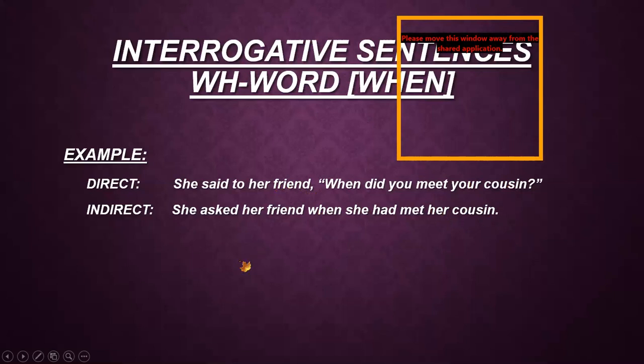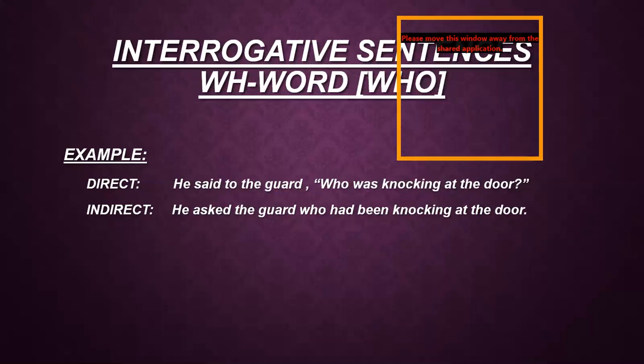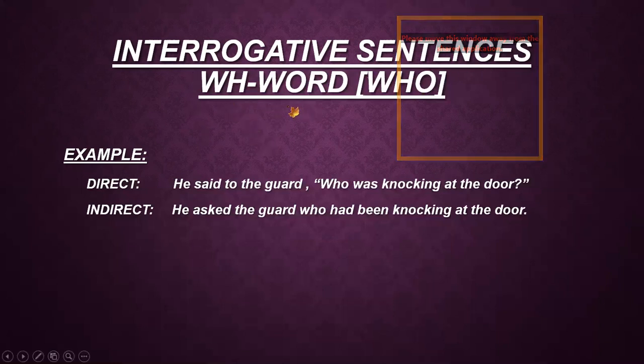Now I am explaining a new sentence here. It is also an interrogative sentence and it is also a WH word, and the word is who. Who means kaun. Now the sentence is, he said to the guard, who was knocking at the door? Question mark.